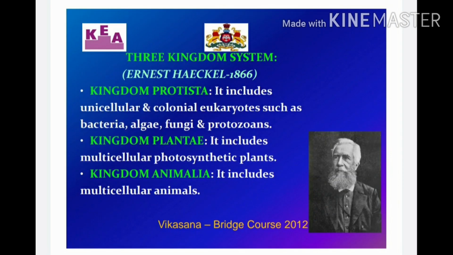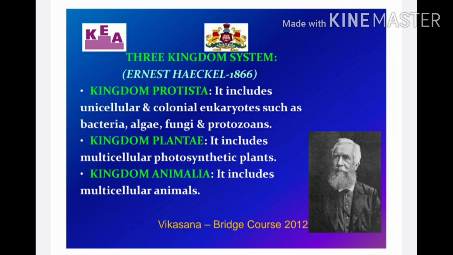Next was the 3-kingdom system. The 3-kingdom system was given by Ernst Haeckel. He developed kingdom Protista, kingdom Plantae, and kingdom Animalia. In Protista, he kept all the unicellular and the colonial eukaryotes, mainly bacteria, algae, fungi and protozoans. In kingdom Plantae, he included mainly multicellular photosynthetic plants, and in kingdom Animalia, he included mainly multicellular organisms.